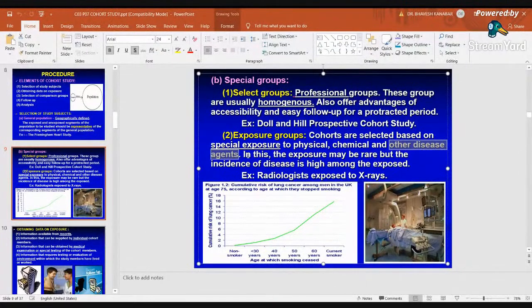They are the exposure group. So in this, the exposure may be rare, but the incidence of disease should be high. Radiologists are exposed to X-rays, so the chance of developing any genetic disorder because of the X-ray will be rare. But radiologists are more exposed to the X-rays as compared to the general population.